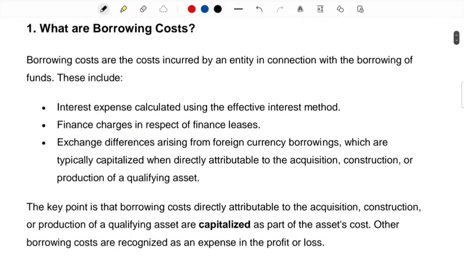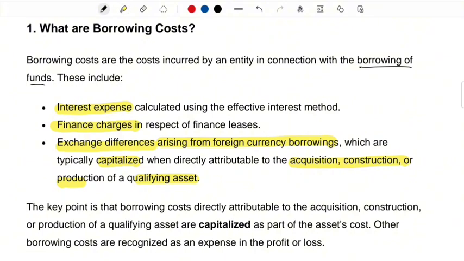Borrowing costs are those costs that are incurred by the entity in relation to the borrowing of funds. So you go to the bank or any loan provider, and when they provide you the loan, the cost that you have to incur in relation to borrowing of those funds is known as the borrowing cost. They include the interest expense that you have to pay, finance charges in respect of finance leases, and exchange differences arising from foreign currency borrowings. All right, those are also going to be capitalized to the acquisition, construction or production of a qualifying asset.